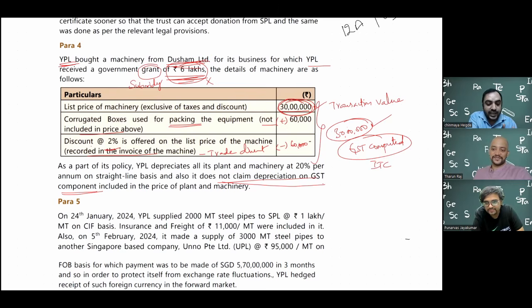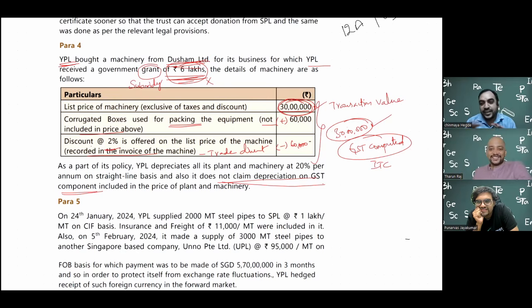If you change from straight line method to WDV, whenever you change an accounting policy, we used to do something called retrospective method, retrospective effect. Even now it is there when you change a policy. But because this is not a policy, they call it an accounting estimate, so no retrospective accounting. I remember I did this retrospective recalculation in the foundation, straight line.